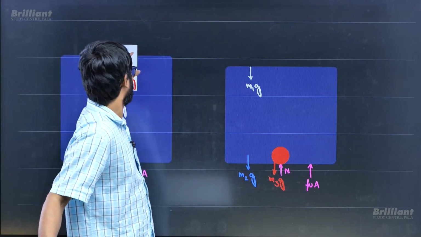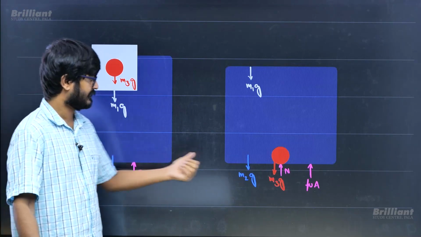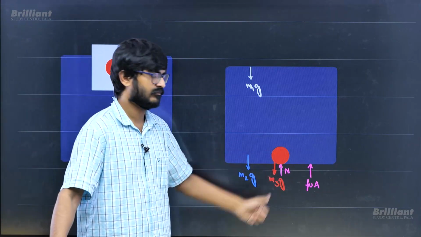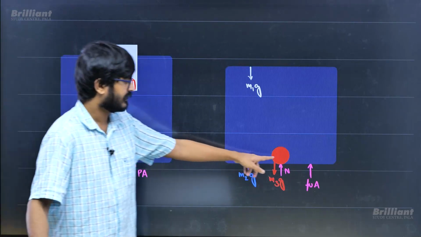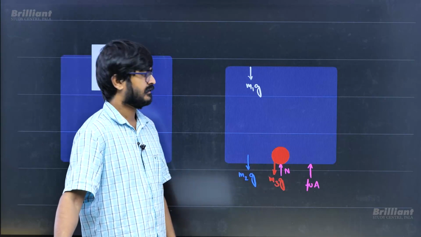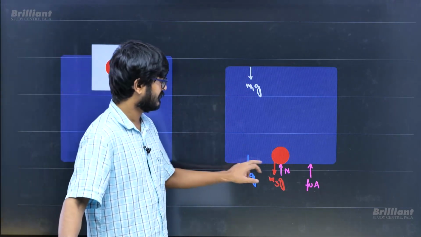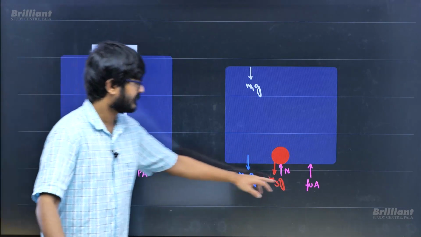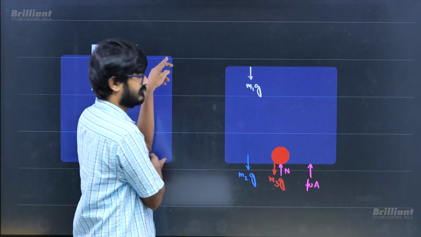Now the weight of the water formed will be the same as the weight of the ice, plus the weight of the existing water, and the weight of the iron ball. All those weights remain the same, but the iron is coming in contact with the beaker, so there will be an extra contact force, the normal. So all these three weights were earlier balanced by this pressure force, but now they are balanced by this pressure force plus this normal. From there I can conclude this pressure force will be less than this pressure force. So basically this height will be less than this height.